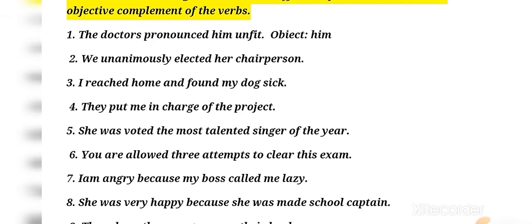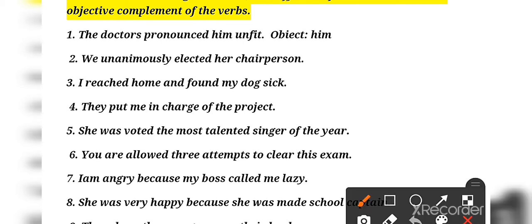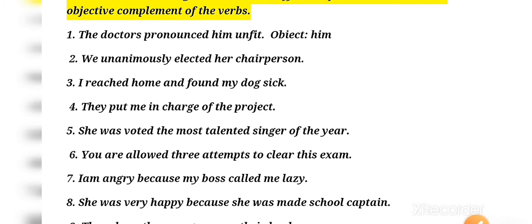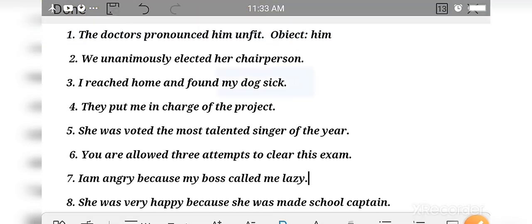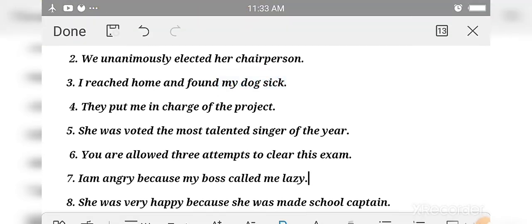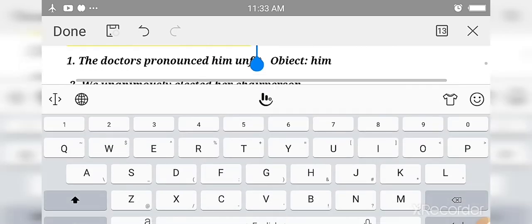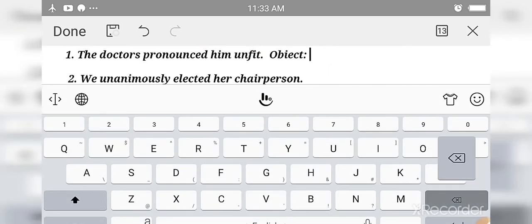First is, the doctors pronounce him unfit. Okay, so here the question is till unfit only. Let me make a correction. Yeah, till unfit only.